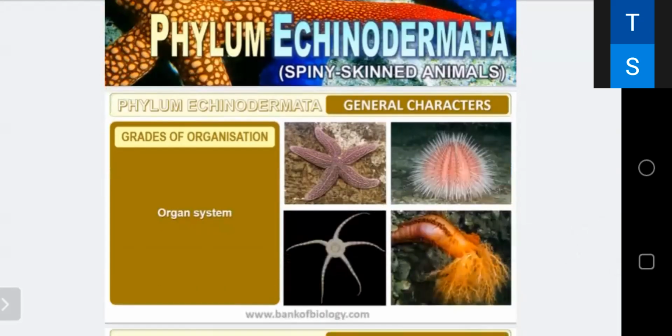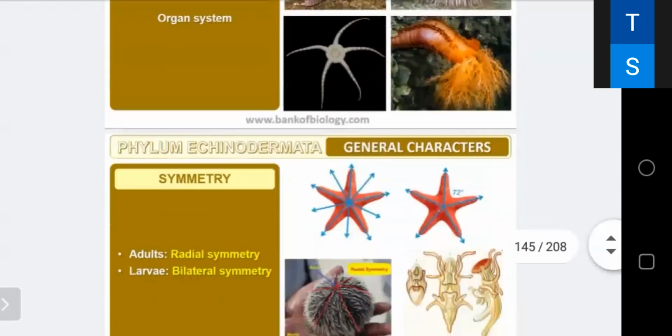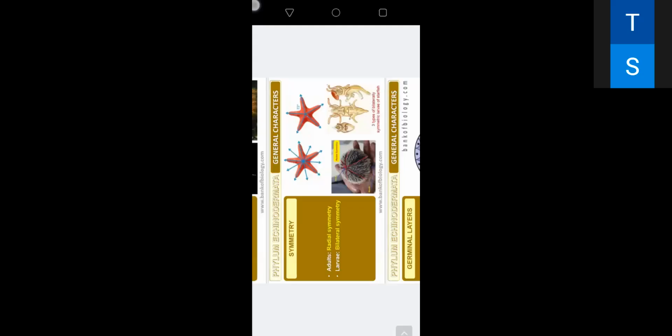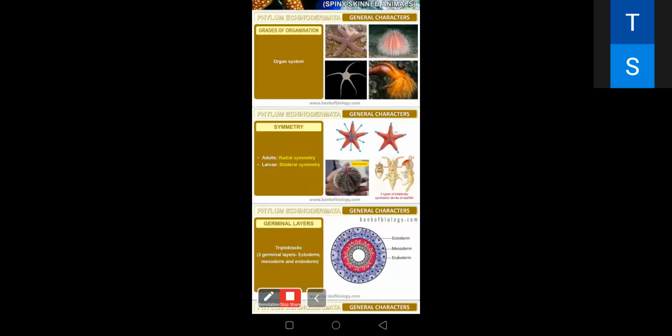They are having organ system level of organization. The body in adult has radial symmetry and in the larva it has bilateral symmetry. That is a very special thing in this case, because in the larval form they are having a different symmetry and in the adult form they are having the radial symmetry.